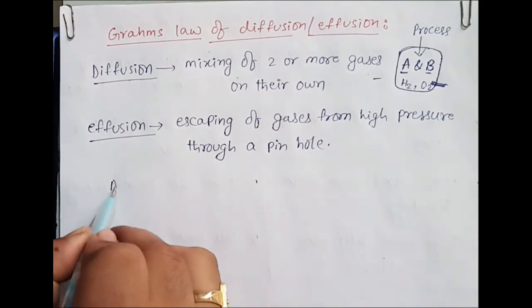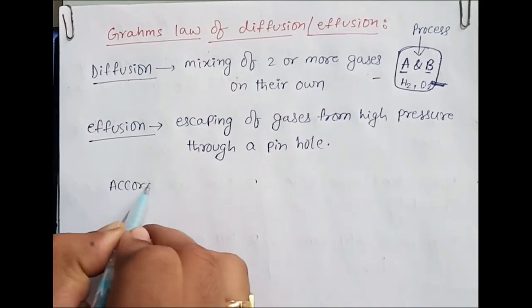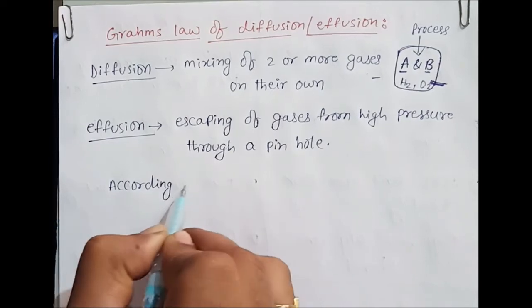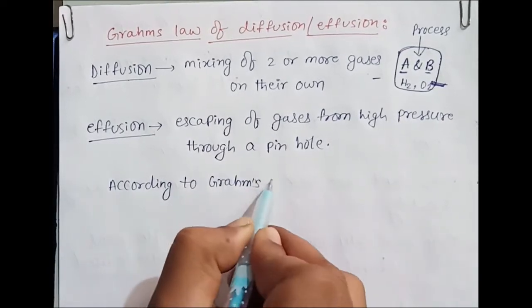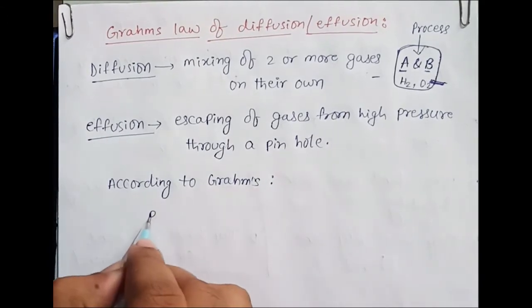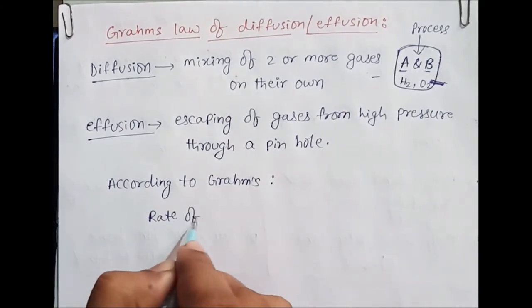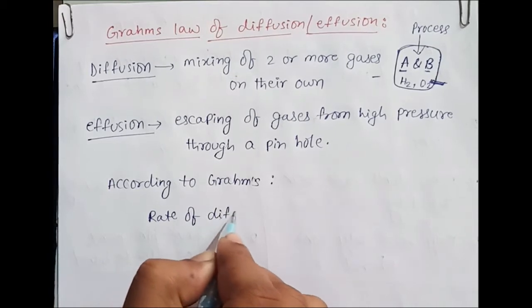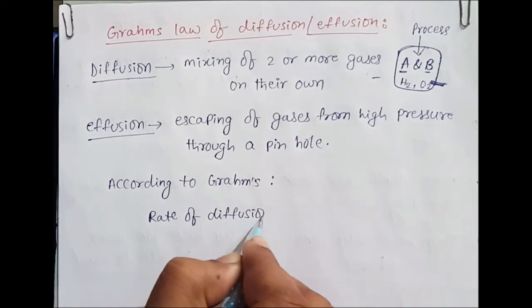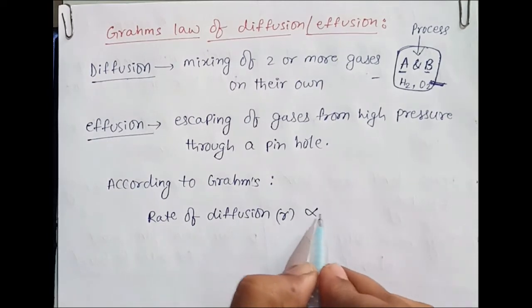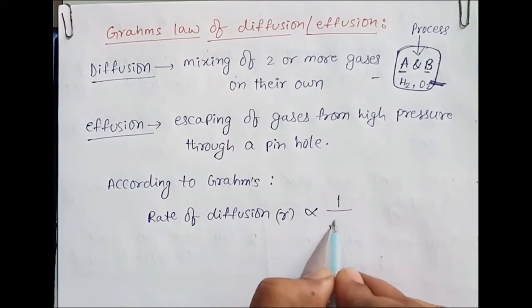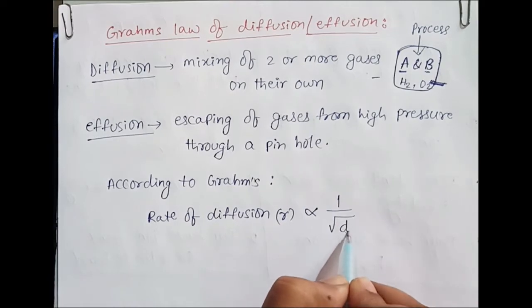So according to the scientist Graham, the rate of diffusion, or rate of effusion, symbol I can give R, rate means speed. The speed of diffusion or speed of effusion is inversely proportional to the square root of its density.